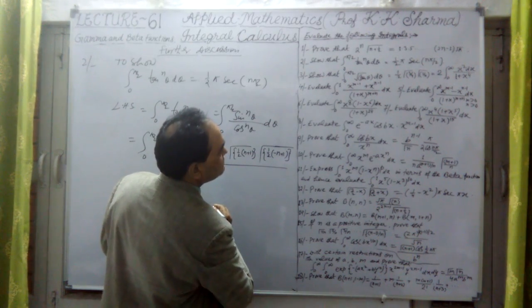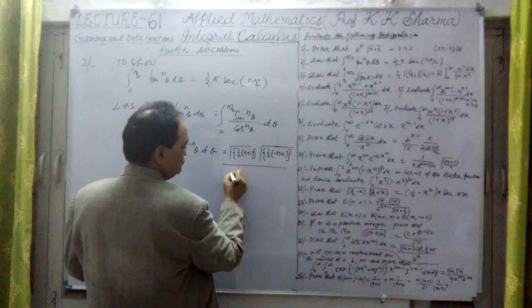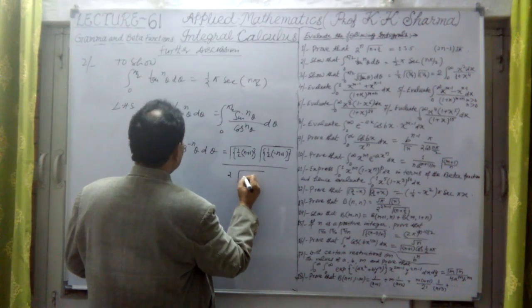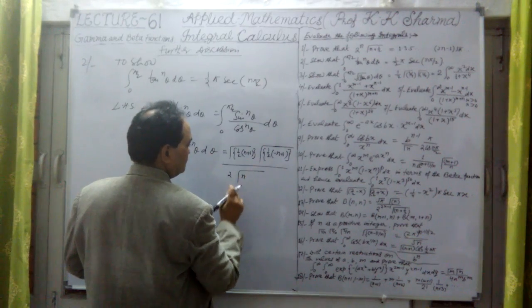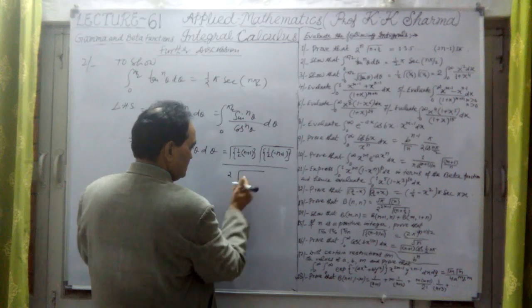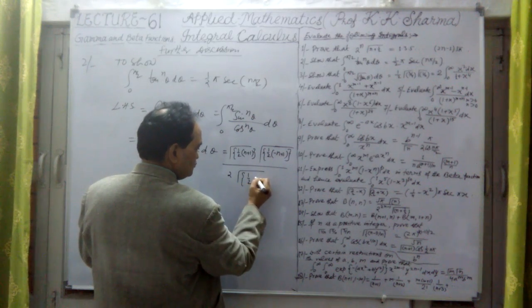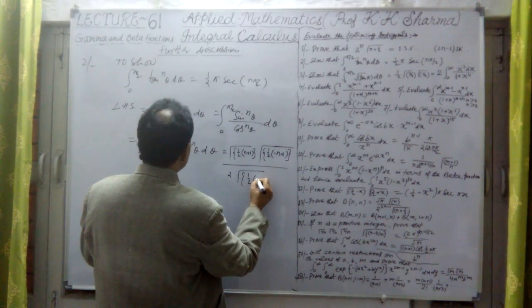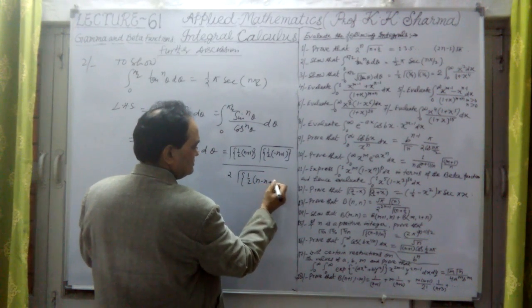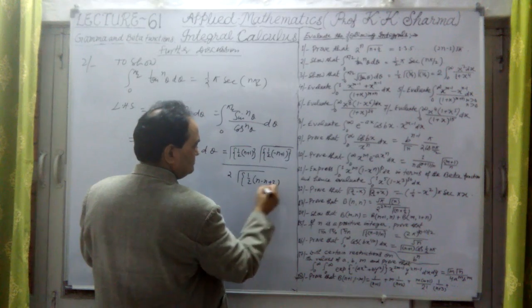We have to just find out, this is 2 times gamma of (n plus 2) by 2, with n minus n giving n plus 2 here.